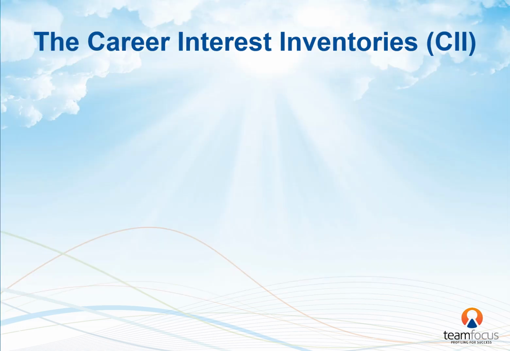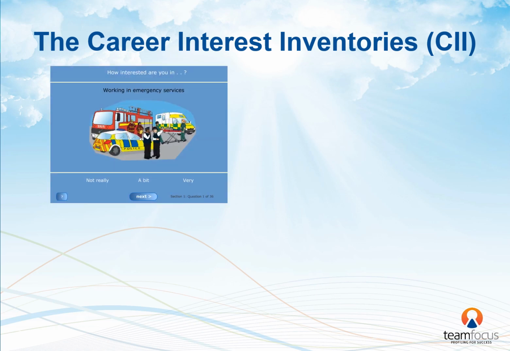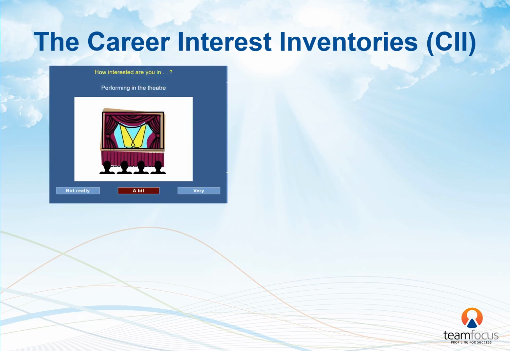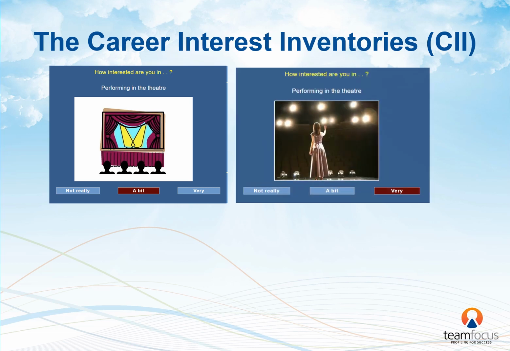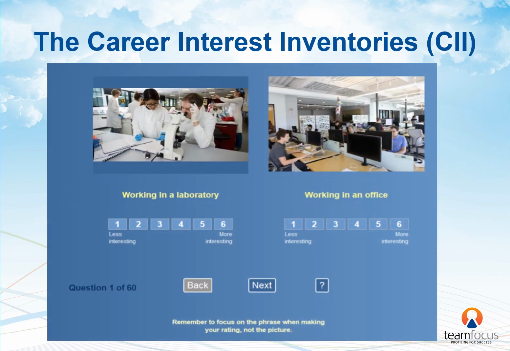The simplest version of the CII, used with 13 years and above, uses cartoons to identify the person's preferred career themes. But there is a parallel version that uses photos rather than cartoons, and this is usually used with 16 to 18-year-olds. However, the most comprehensive version, the CII Dodec, uses a more sophisticated measurement format, allowing preferences between the 12 sub-themes to be identified.